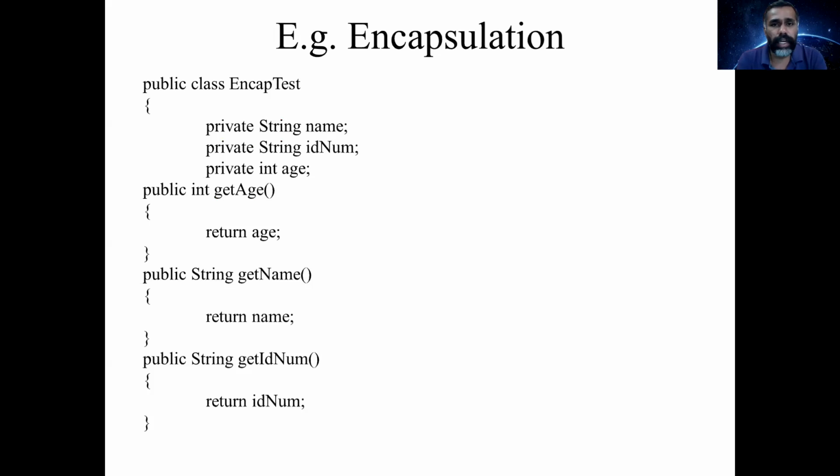Here is an example of encapsulation. I have created a class called EncapsTest. In this, I have defined three variables, name, ID number, and age, as private. So these variables cannot be accessed outside the class directly. For that, we have created methods called getAge, getName, and getIDNumber. These are the functions for getting the values of the variables.